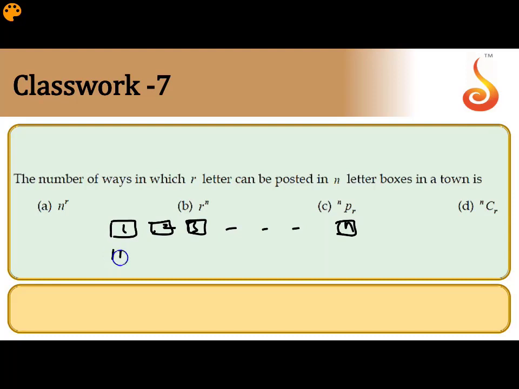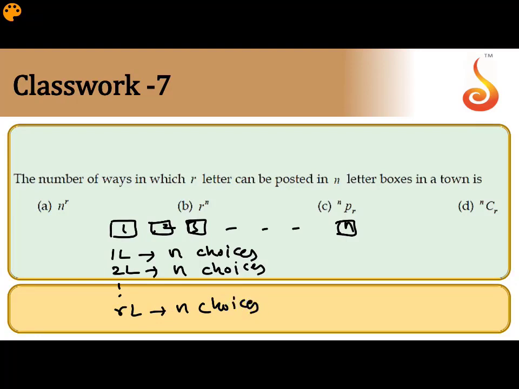What are the choices for the first letter? The first letter can be put in any one of the n boxes, so the first letter has n choices. If you take the second letter, there is no condition for any letter. You can put it in any one of the boxes, so the second letter also has n choices. And so on, the fourth letter also has n choices.